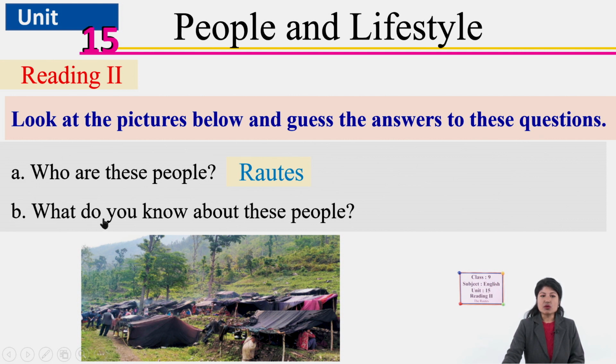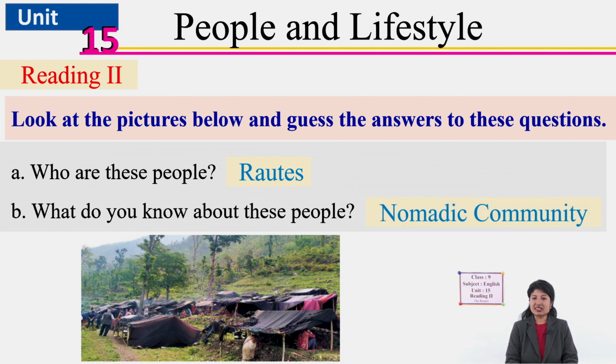Number B. What do you know about these people? Have you ever heard this term before? You must have, right? Maybe you must have seen it on television, in the news. You must have watched or listened about something on the radio, maybe, or read it in the newspaper. These people are called a nomadic community. And nomadic, what is the term nomadic?